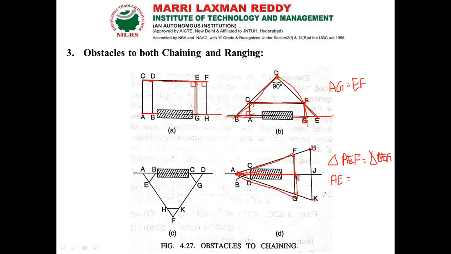AE we have to calculate, so AF by FE. Likewise, I am going to get the distance. From here to here I can get it. So AE by AF is equal to AJ by AH, so that I can get the distance.